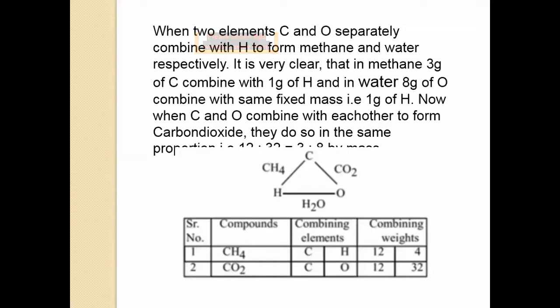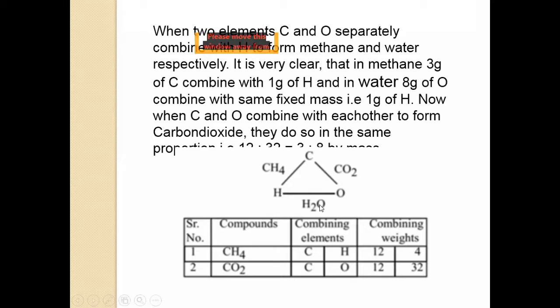When two elements, carbon and oxygen, separately combine with hydrogen to form methane and water, here you can see in the picture two elements, carbon and oxygen, combined to form methane and water, respectively.